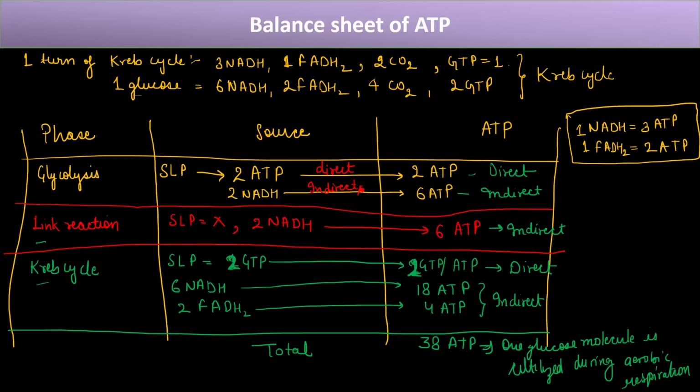And the important point to remember is what are the direct forms of ATP energy and what are the indirect forms. How many direct ATPs are formed? Here is 2 and here is 2, right? Only 4. And the rest are indirect, that is through the F0, F1 particle and the electron transport system. Okay. So with this, we have completed the Krebs cycle. In tomorrow's lecture, in the next lecture, we'll study the electron transport system or oxidative phosphorylation. So that's all for today. Thank you.